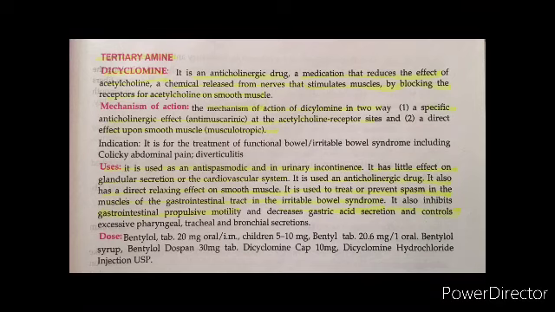So you can say this is used as an antispasmodic and for urinary incontinence. It has a direct relaxing effect on smooth muscles, and it also inhibits gastrointestinal propulsive motility, decreases gastric acid secretion and controls excessive pharyngeal, tracheal, and bronchial secretions. We have Bentyl as a brand name, or dicyclomine capsule.